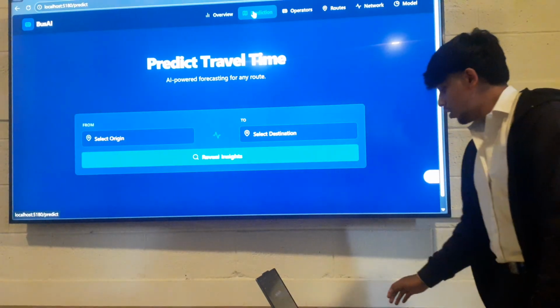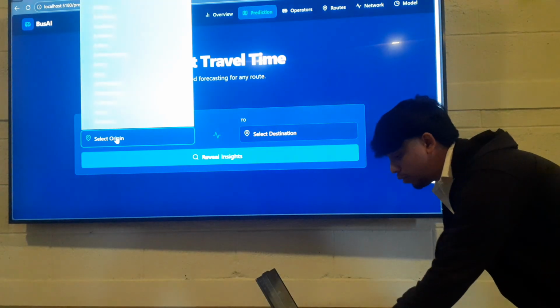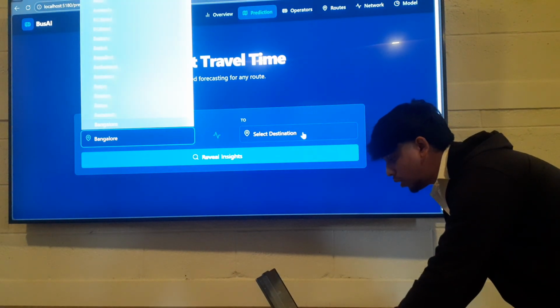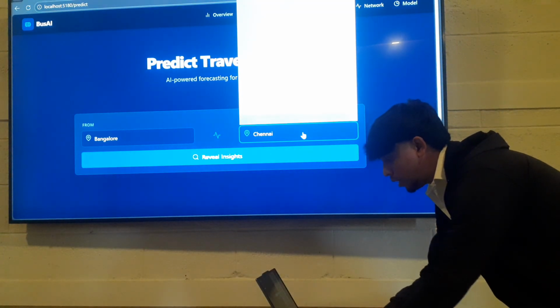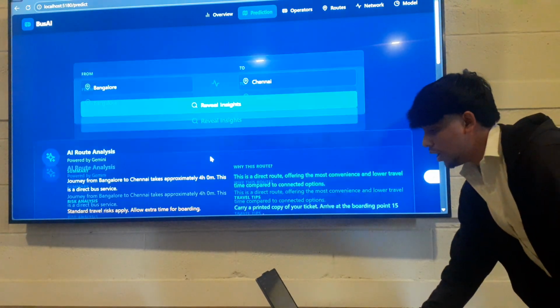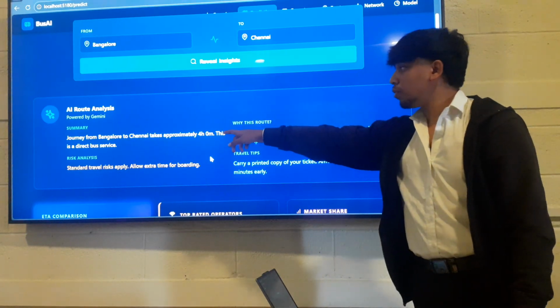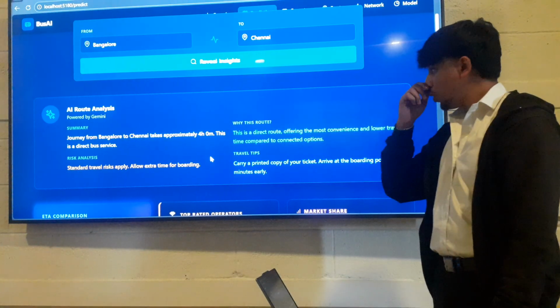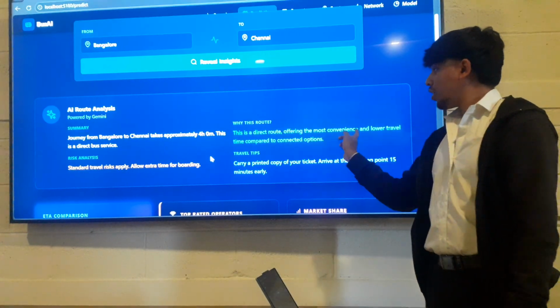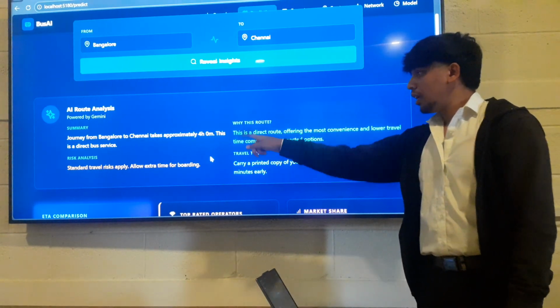Then prediction. So let us start our journey from Bangalore to Chennai. I have integrated the Gemini API, so it gives a brief summary of the route and also why this route has been selected, and it also gives travel tips and risk analysis.